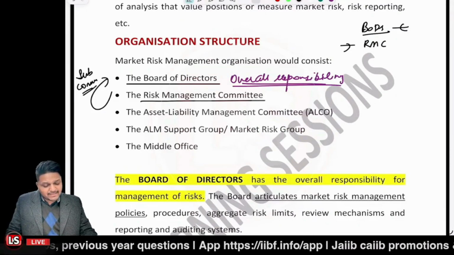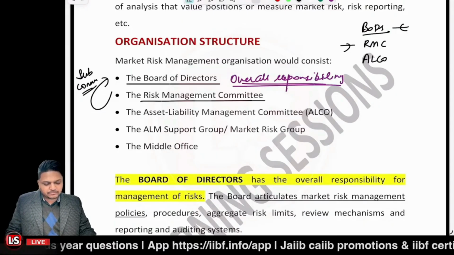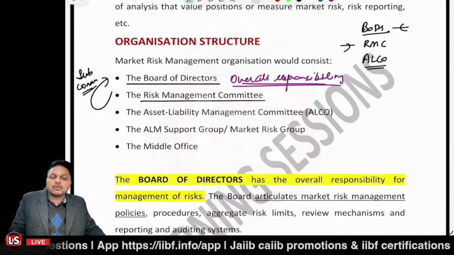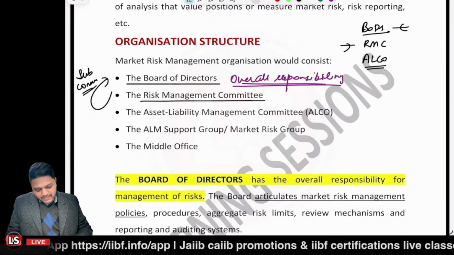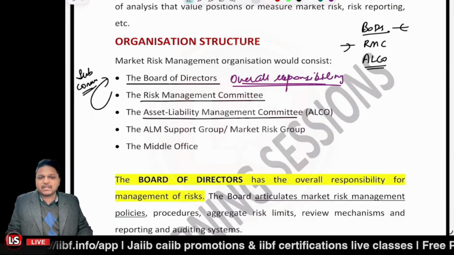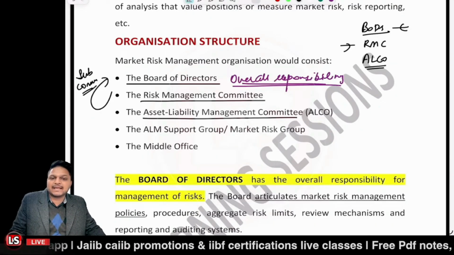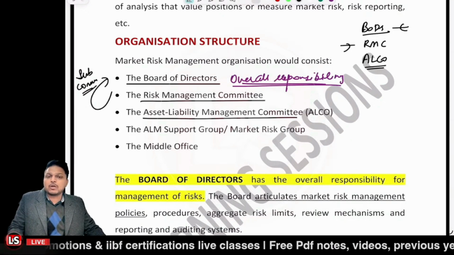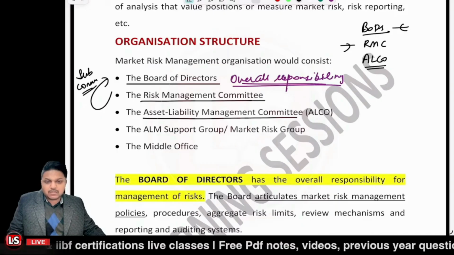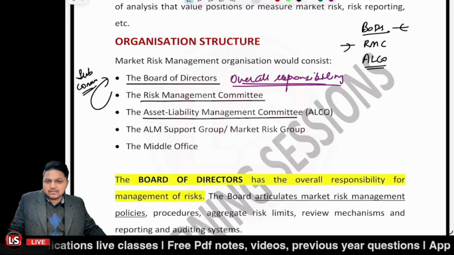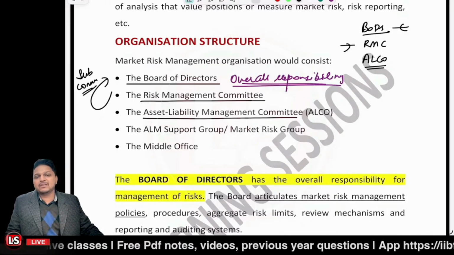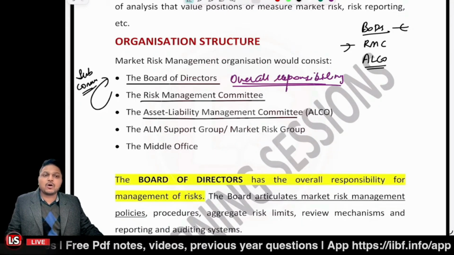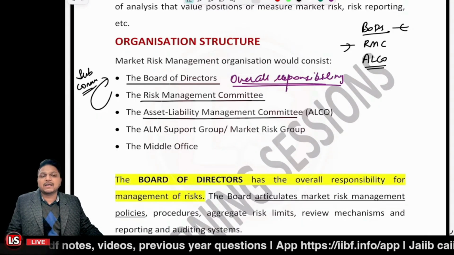And the third one is ALCO. Very important. Now, what is ALCO? It is the Asset Liability Management Committee. So if we talk about balance sheet management, transfer pricing, maturity profile, product pricing, that's all being done by the ALCO.